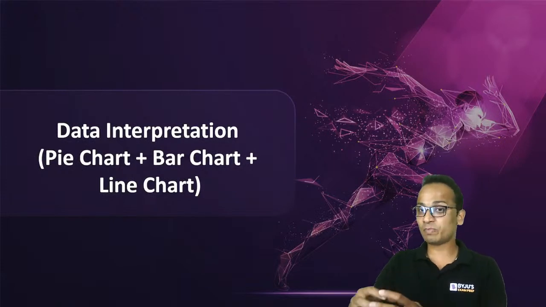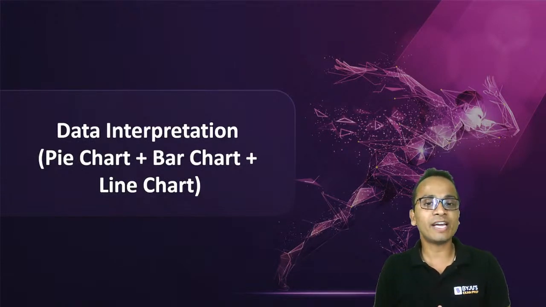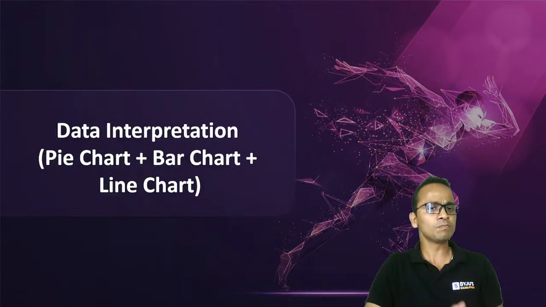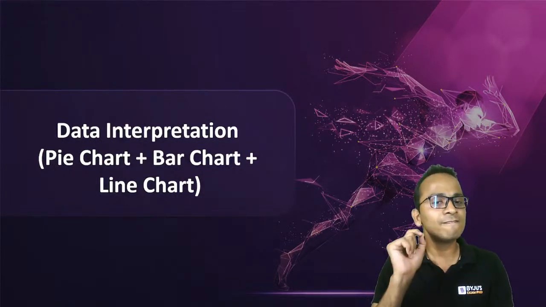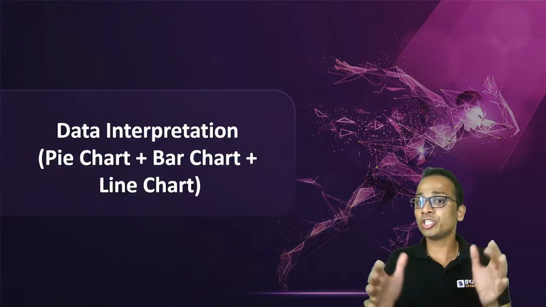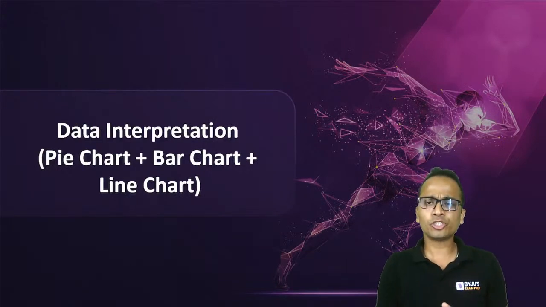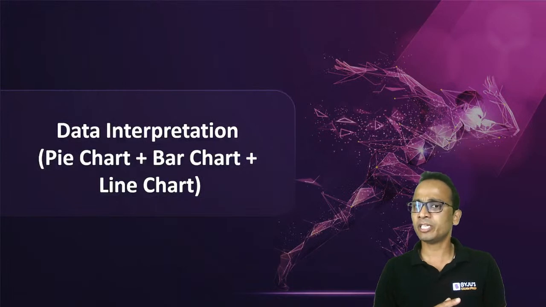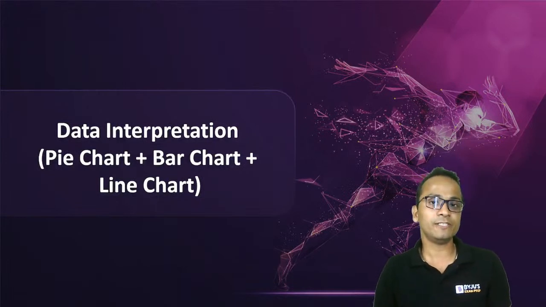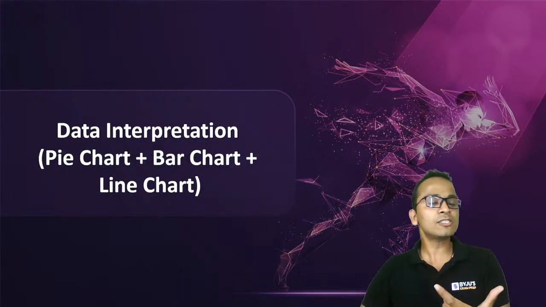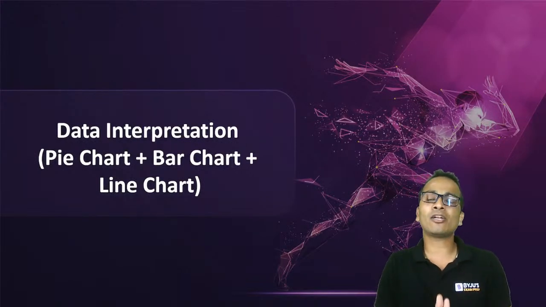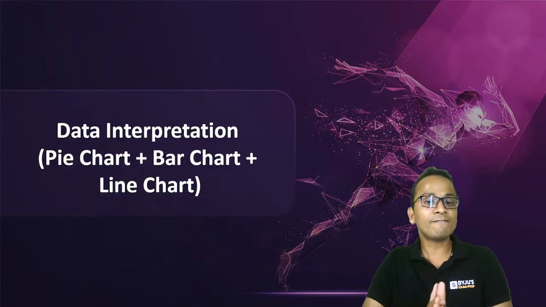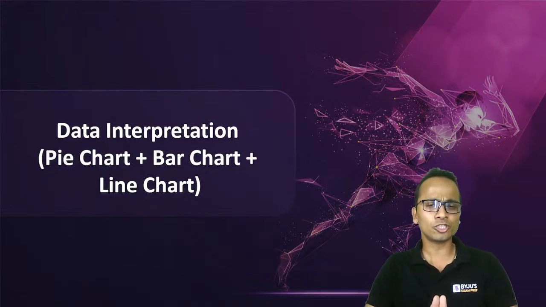Now, talking about the section in which we can find the questions of data interpretation, they will be there in the section of quantitative skills, having 36 questions in total, including the questions of quant as well as data interpretation, as well as data sufficiency. These 36 questions in total should be completed in a matter of 52 minutes. So yes, you will get 52 minutes to complete these 36 questions.